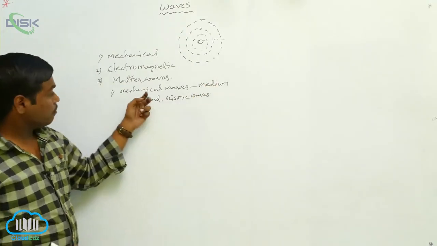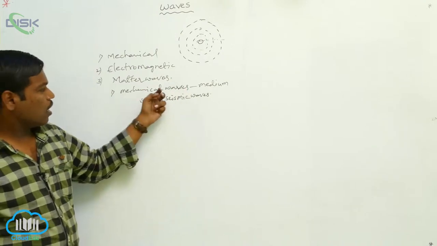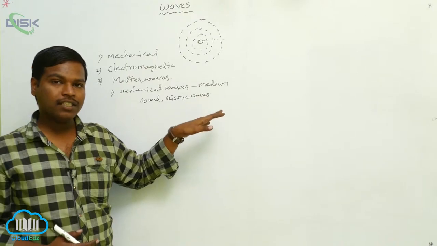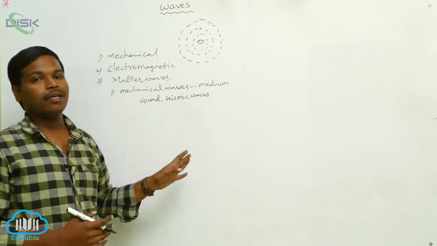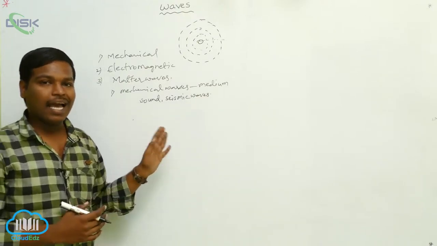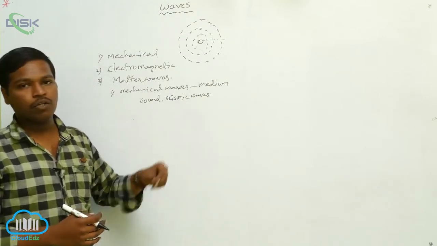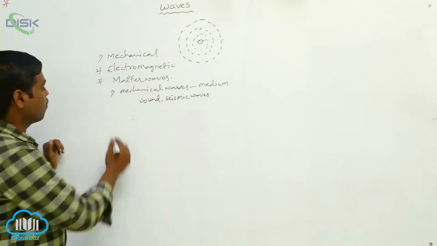In mechanical waves, mainly the air particles oscillate about their mean position, and because of these oscillations they carry the energy and momentum, that is the information, from one point to another point. These are the mechanical waves.